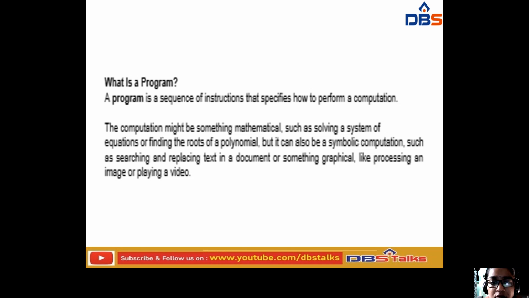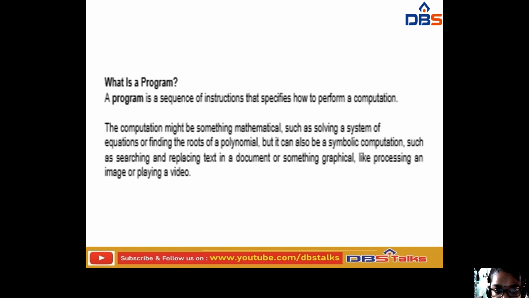But it can also be a symbolic computation, such as searching and replacing text. Suppose you want to replace some text with another text; for that also you need to write some type of program. Whatever such problems we face, we write a code for them.